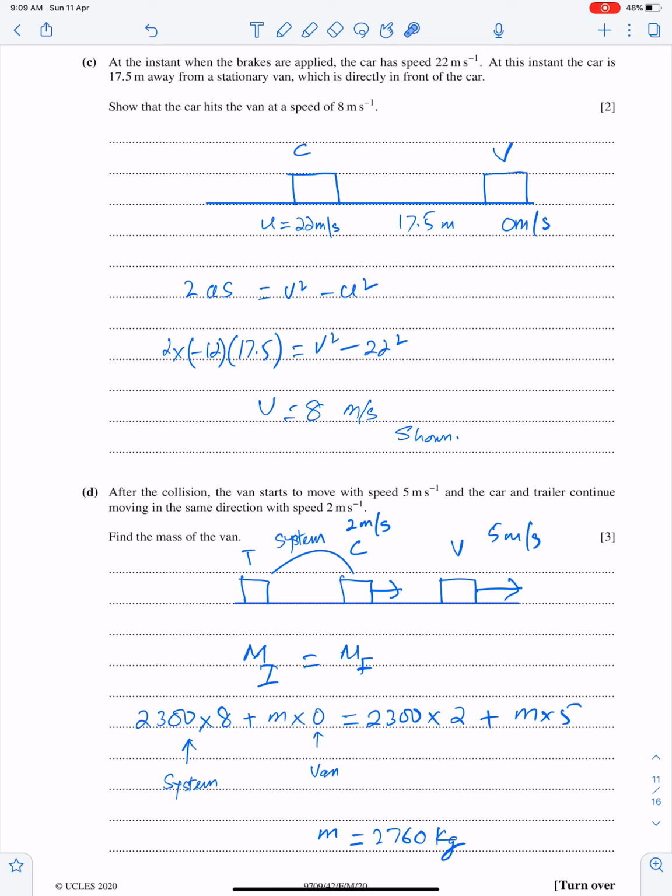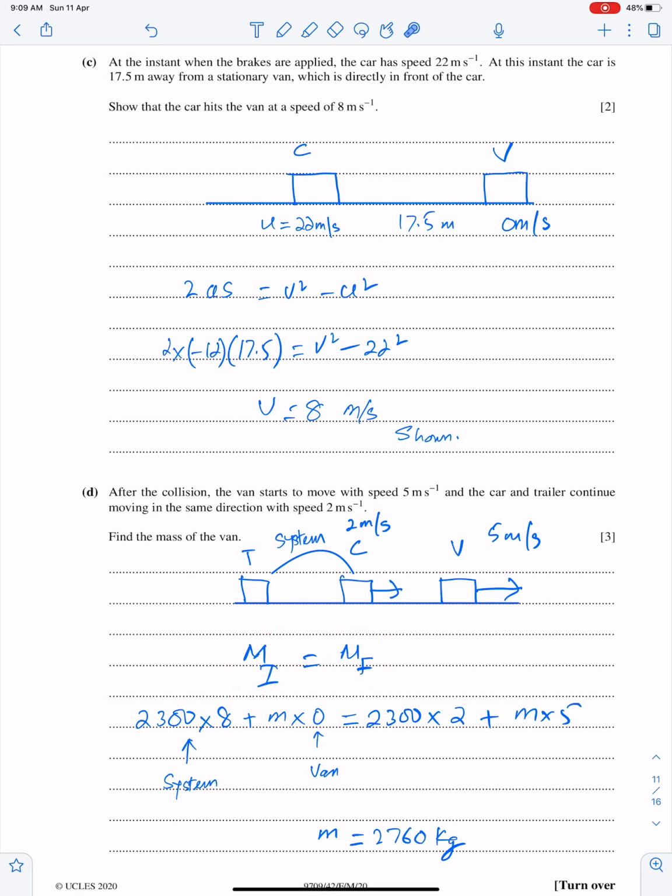After the collision, the van starts to move with speed 5 meter per second. And the car and trailer continue moving in the same direction with speed 2 meter per second. So again we have to consider these two as a system, car and trailer. Find the mass of the van. For that we have to use law of conservation of momentum. Sum of initial momentum is equal to sum of final momentum.